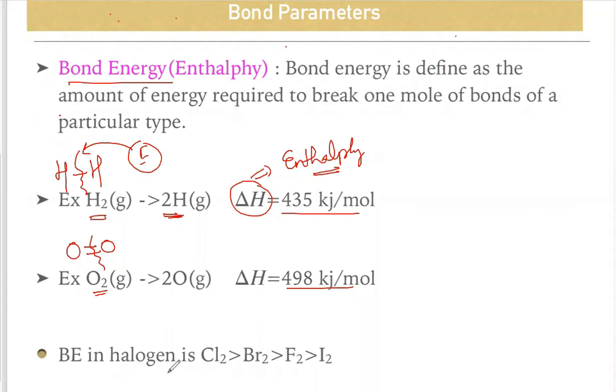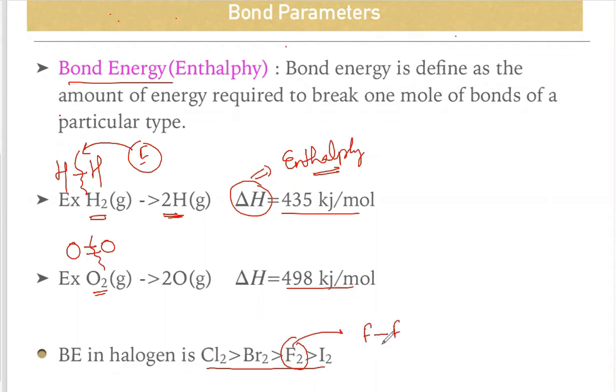Next, bond energy in halogens. Just remember that the bond energy order is maximum for Cl2, then Br2, F2, and I2. Here you can see there is one exception: why F2 has less bond energy than Br2? This is a very good question.